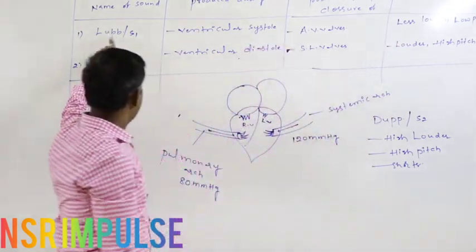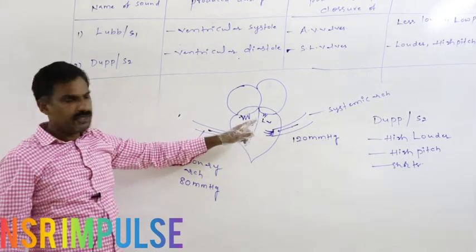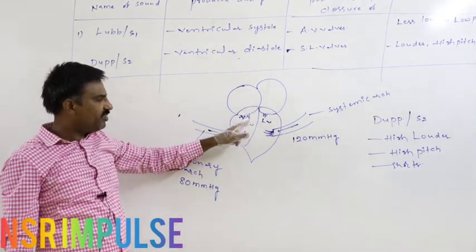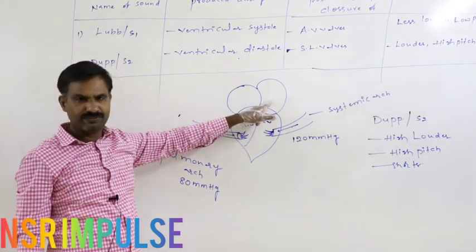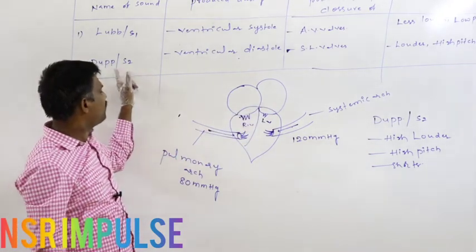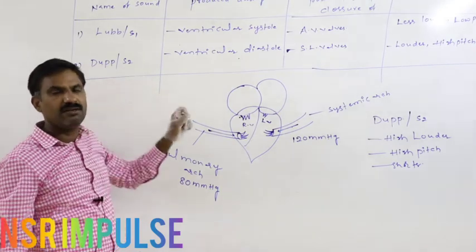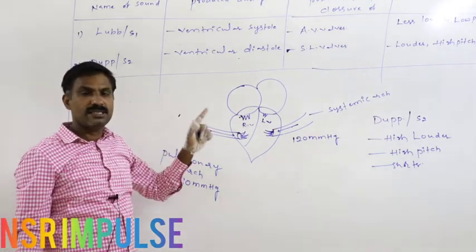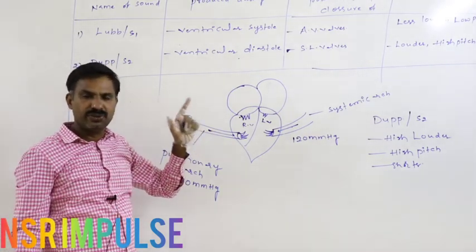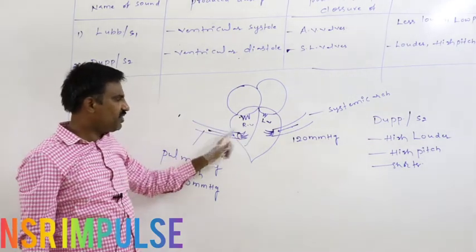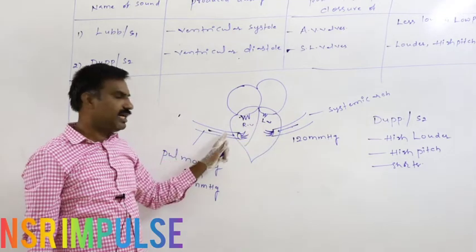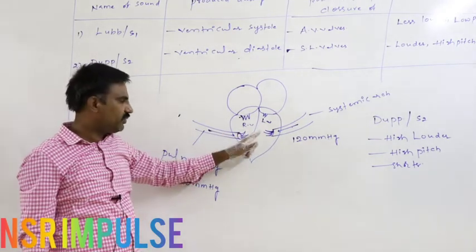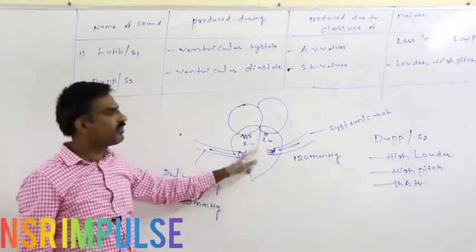What is the significance of the lub sound? The lub sound prevents reverse flow of blood from the ventricles into the atria. What is the significance of the second heart sound? The second heart sound is produced during the prevention of reverse flow of blood from the aortic arch and pulmonary arch into the ventricle.